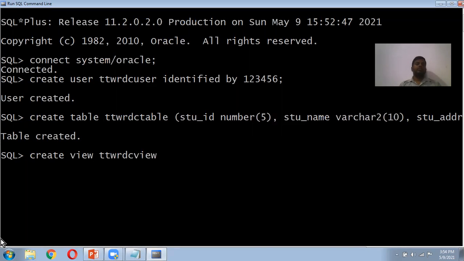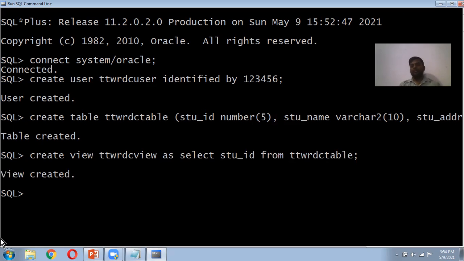TTWRDC view. A view is nothing but here we can take the table, contents of the table or some of the columns of the table as a view. Create view TTWRDC view name as select the student ID from TTWRDC table. Nothing but we are taking one student ID here. What happened? View also created here.